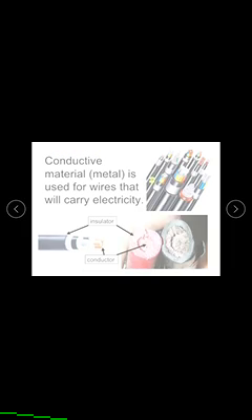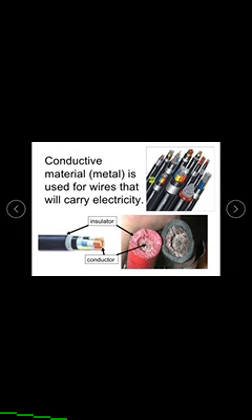Conductive materials used for wires that carry electricity are metals. In this case, the inside part is the conductor, and the outside plastic part is the insulator.